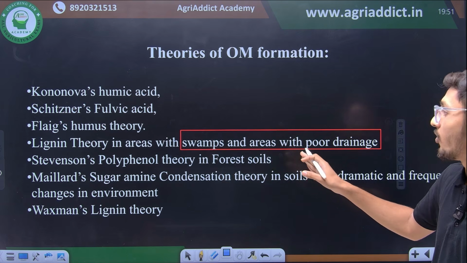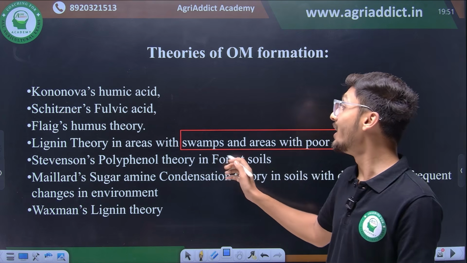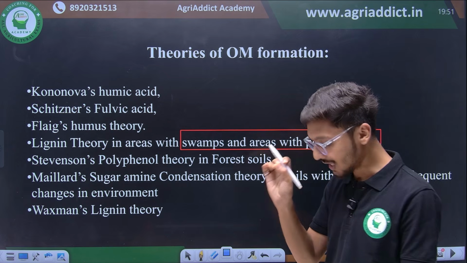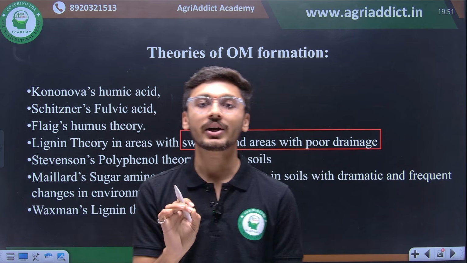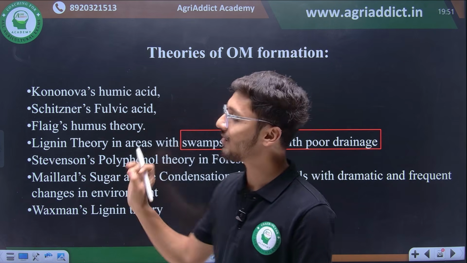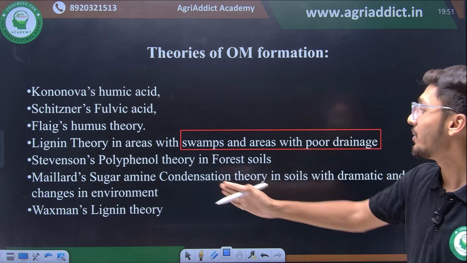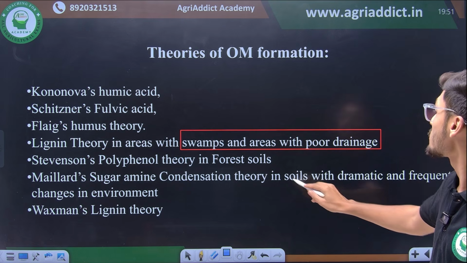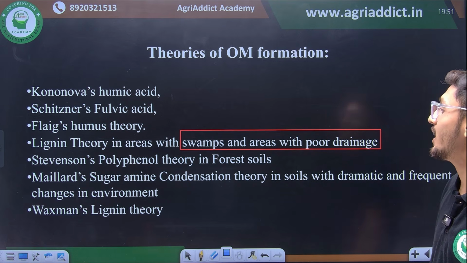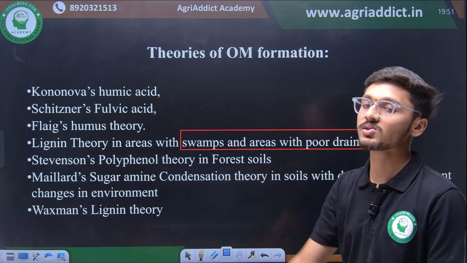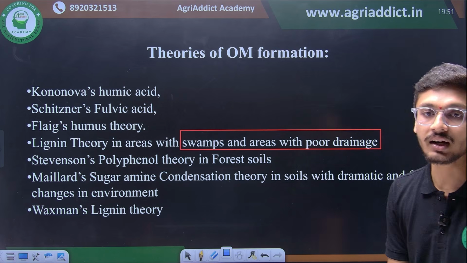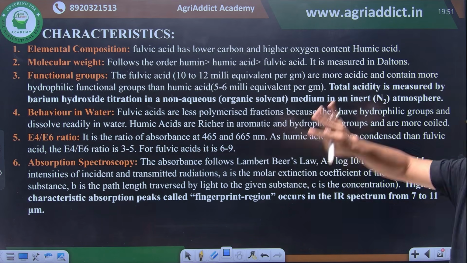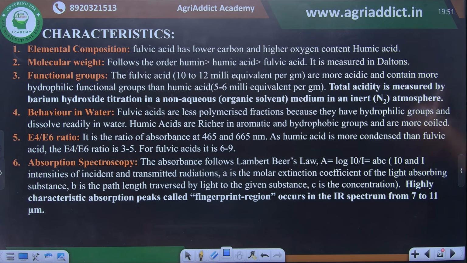Then Stevenson's polyphenol theory is important in forest soils. देखना, कंफ्यूज नहीं होना है। Lignin theory है ना, आप कंफ्यूज हो सकते हो कि lignin rich substances फॉरेस्ट लिटर में इंपॉर्टेंट होंगे, लेकिन नहीं। Stevenson's polyphenol theory is important in forest soils. Then Maillard's sugar-amine condensation theory is important in soils with dramatic change systems, है ना। And then Waksman's lignin theory is also an important theory of organic matter formation. So these are some important characteristics of humic substances.